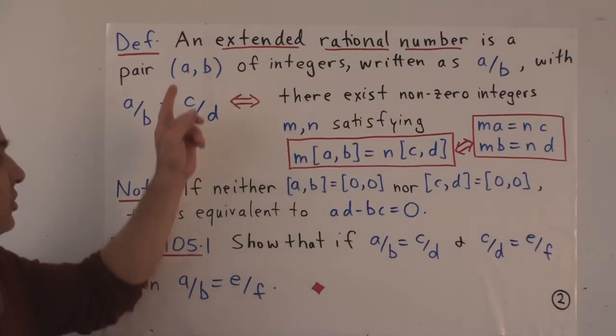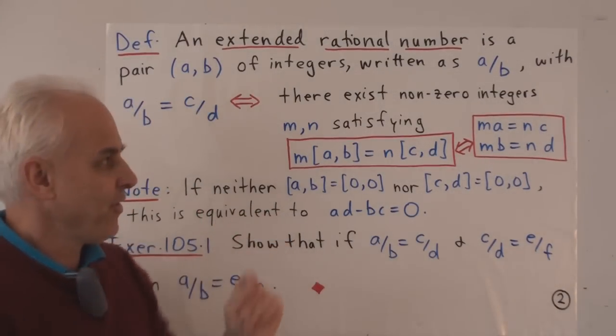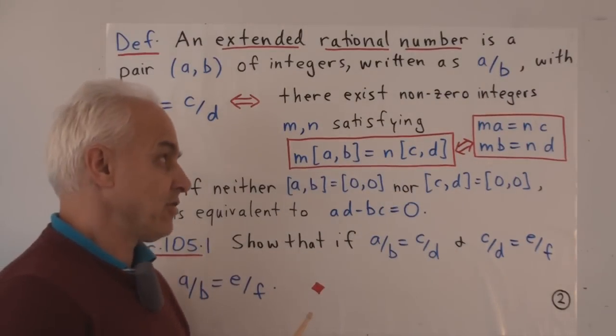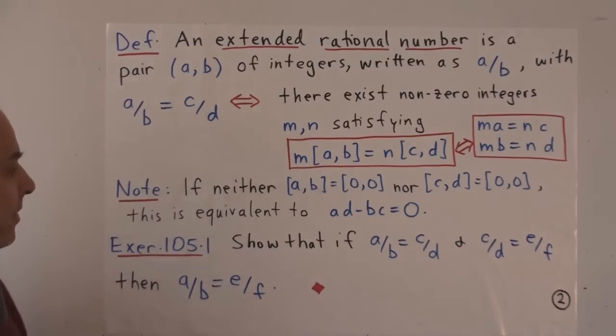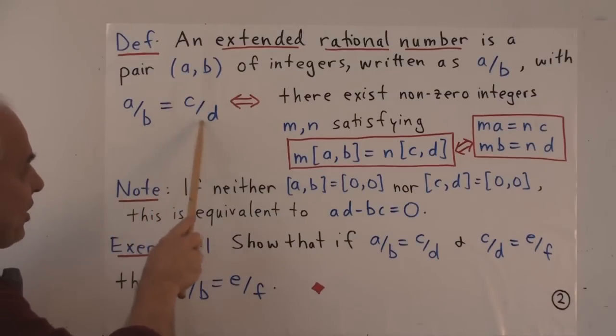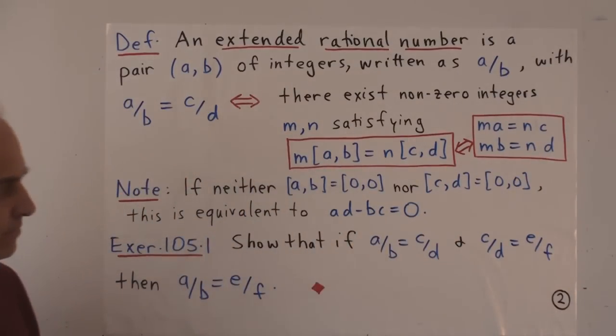And crucially, there's no restriction on the integers a and b. So b does not have to be non-zero. b is allowed to be 0. With this notion of equality, that a over b equals c over d, precisely when this condition is satisfied.